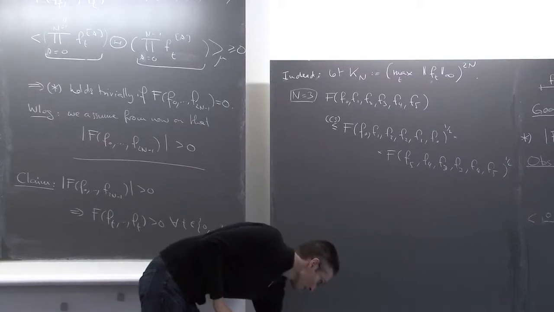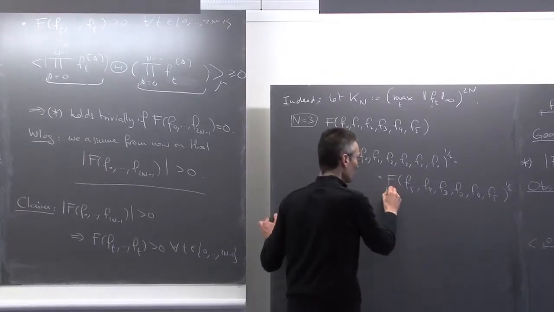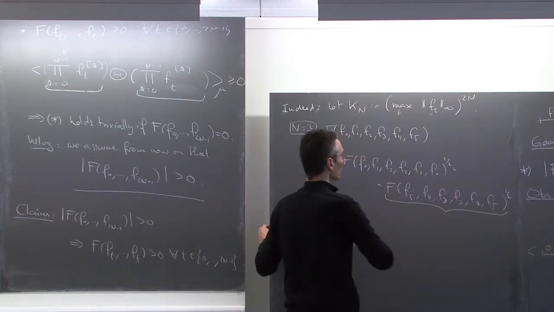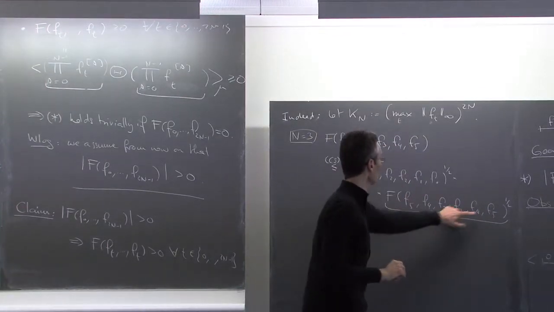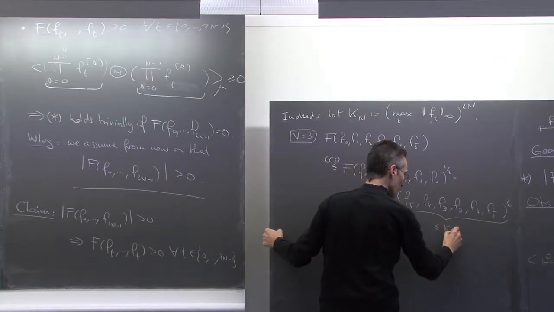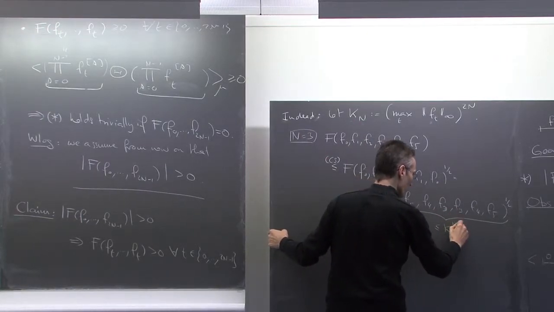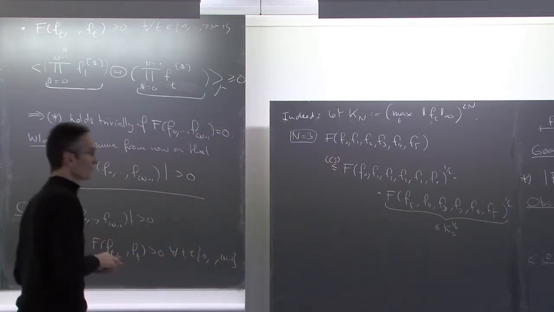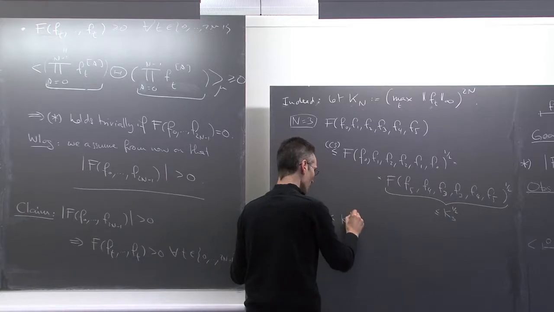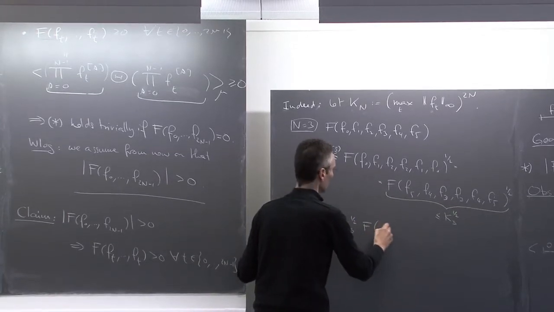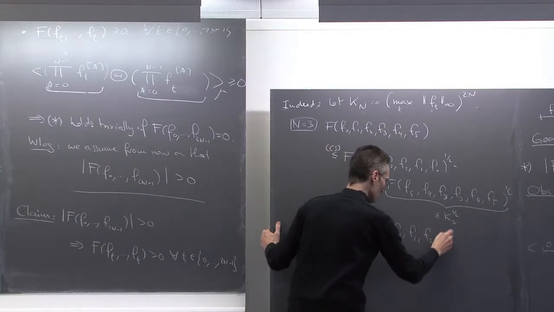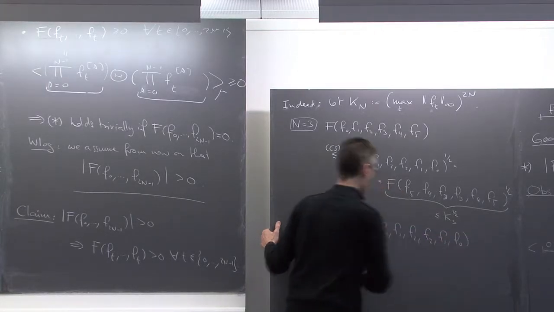Now, this function here is a product of all these functions which appears in the argument to power 1/2. So certainly the function f here is smaller than Kn. So this is smaller than K3 to power 1/2 times the function f0, f1, f2, f2, f1, f0. Good.